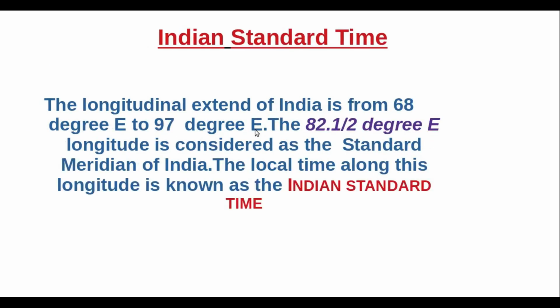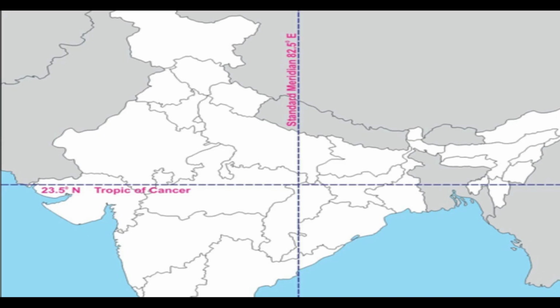Indian Standard Time. The longitudinal extent of India is from 68 degree east to 97 degree east. The 82.5 degree east longitude is considered as the standard meridian of India. The local time along this longitude is known as the Indian Standard Time. See the picture of standard meridian of India, 82.5 degree east longitude, and through which states this line passes.